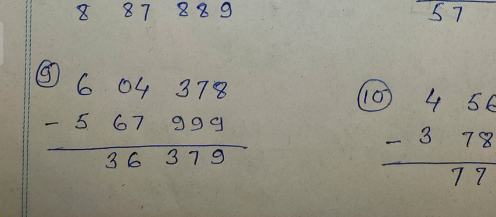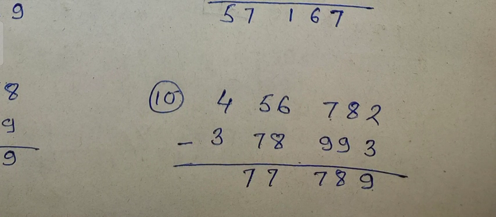Question number 9. By how much is 6,04,378 greater than 5,67,999? Here you have to find the difference. If we subtract these numbers, we get the answer 36,379.